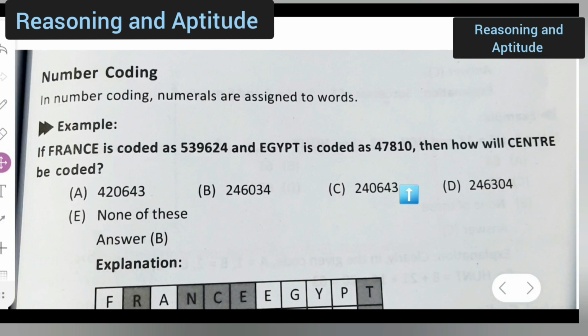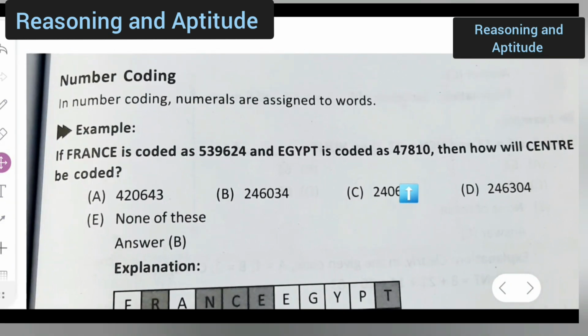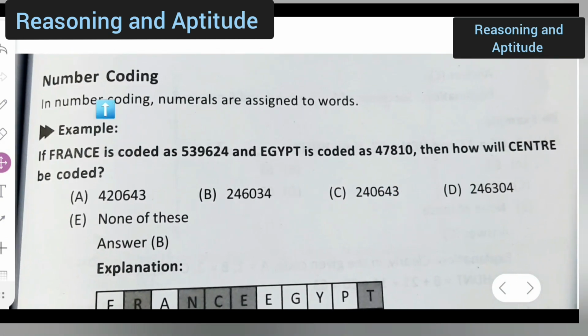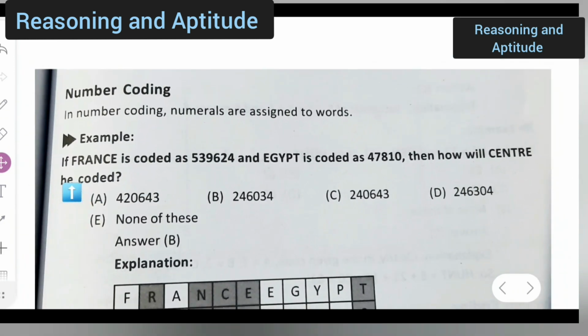So the topic is number coding. In number coding, numerals are assigned to words. Example, if France is coded as 539627 and Egypt is coded as 57810, how will center be coded? So let us see how France is coded.